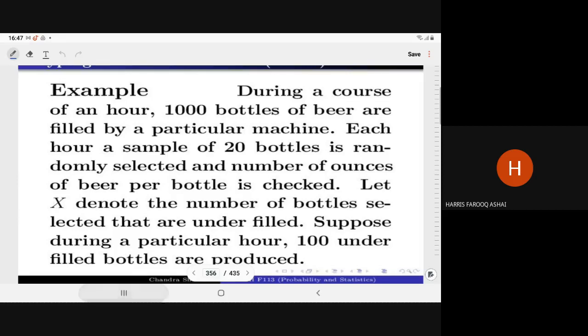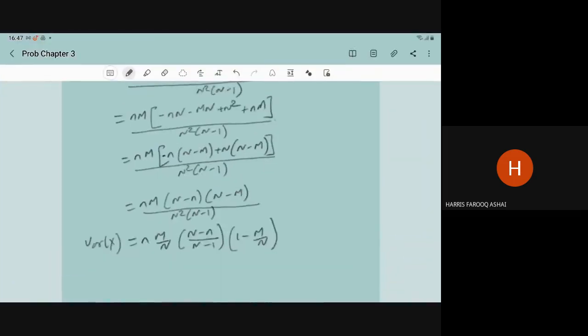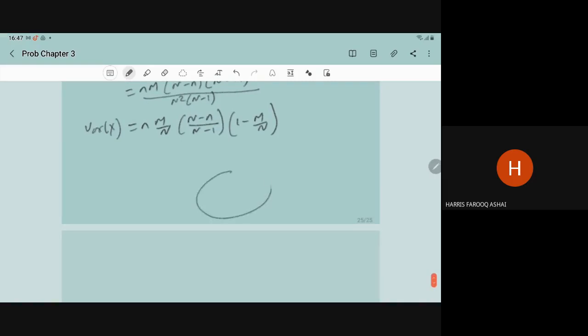Here we have the production of a total of 1,000 bottles. We know that 100 bottles are underfilled, 900 bottles are correctly filled. We are taking a sample of size 20. Now you have to determine how many bottles are underfilled in that sample.